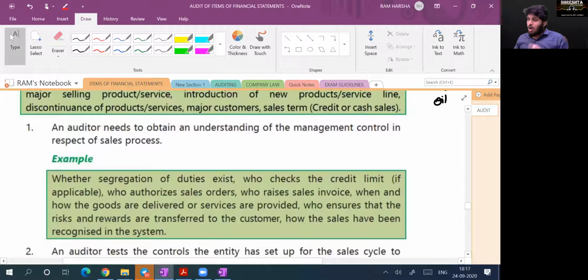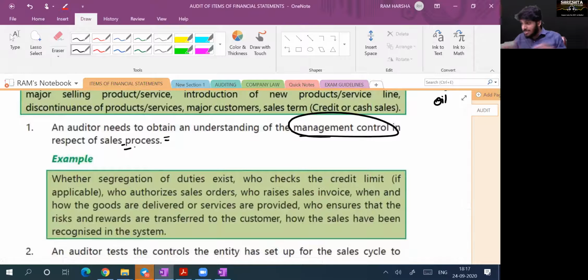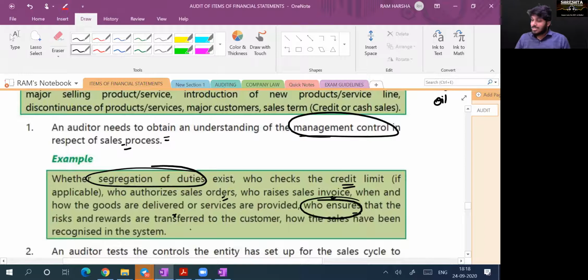Yes, sir. So the auditor needs to obtain an understanding of management control in respect of the sales process. How will the sales process happen? Is there any particular duty? Is there any particular structure? Is there segregation of duty? Who checks the credit limit of the customer? Who authorizes the sales order? Who writes the sales invoices? How are goods delivered? Are they delivered directly or through courier? Who ensures risks and rewards are transferred to the customer, and how have sales been recognized in the system? Are you clear? Yes, sir.